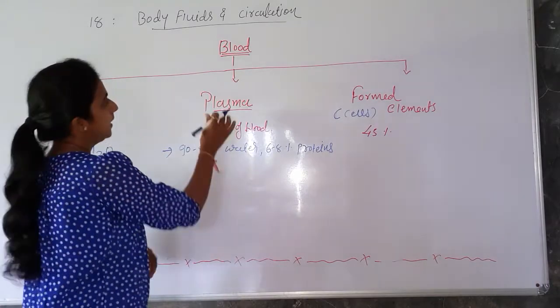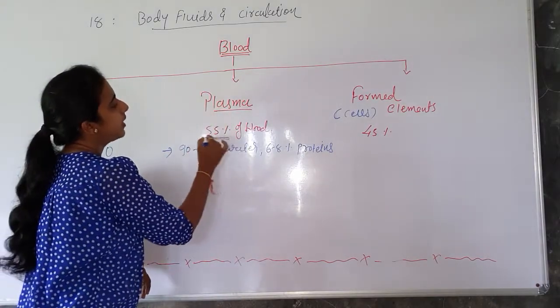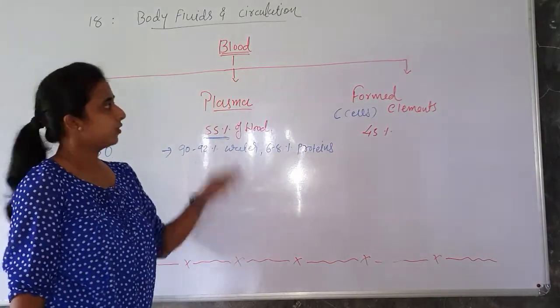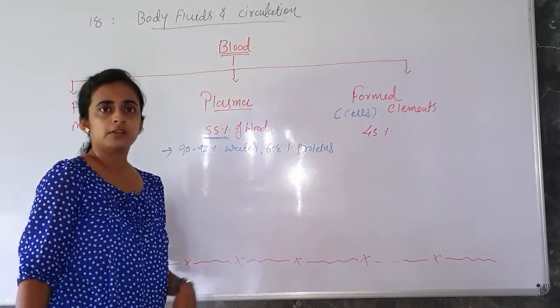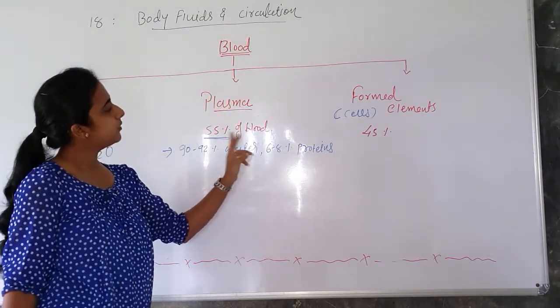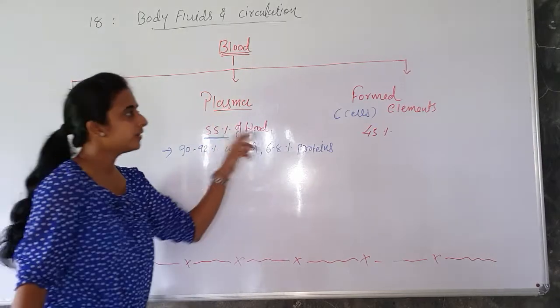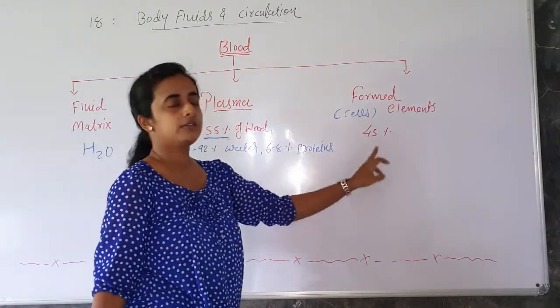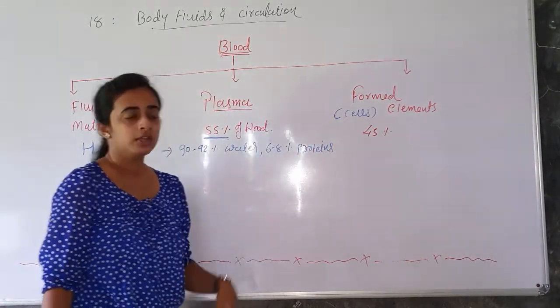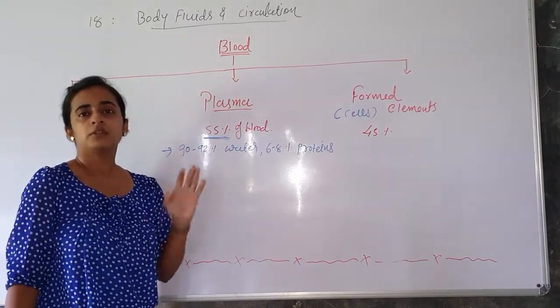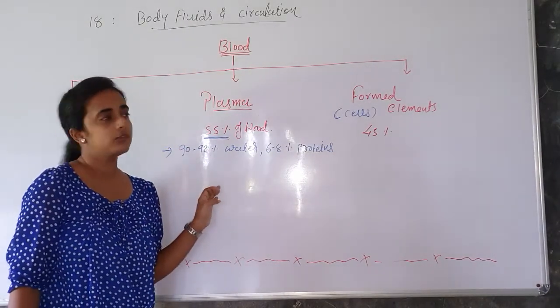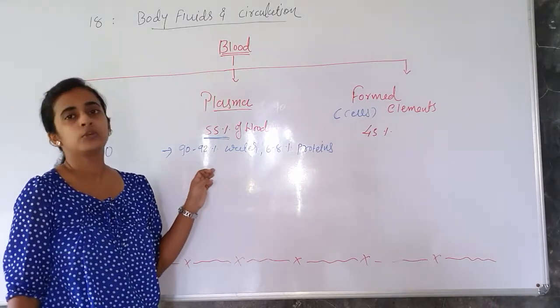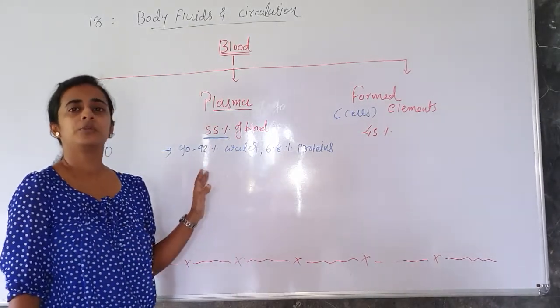Next point. It is 55% of blood. So if we consider blood 100%, then almost 55% of blood is plasma and the rest 45% is formed elements, it means cells. Okay. So please do remember these ratios for your competitive exams because these are going to be very useful in your theoretical exam as well as your competitive exam.